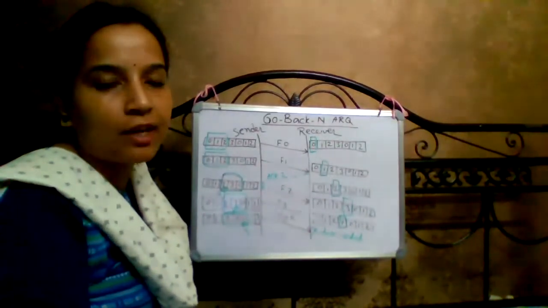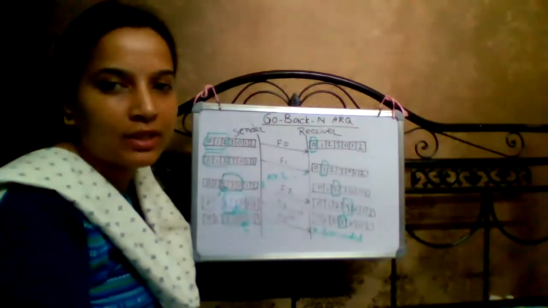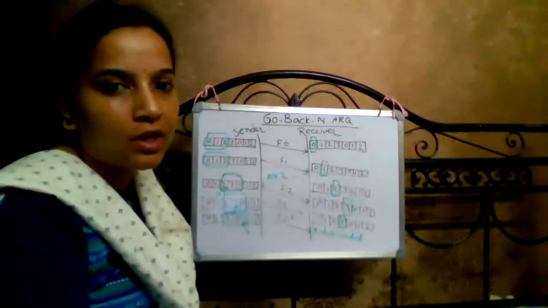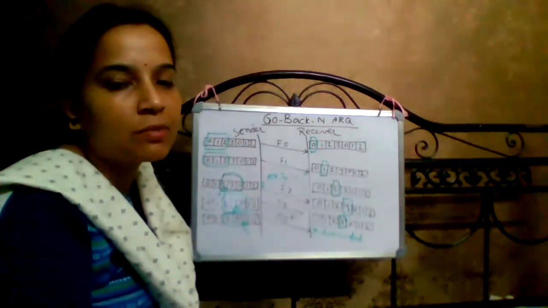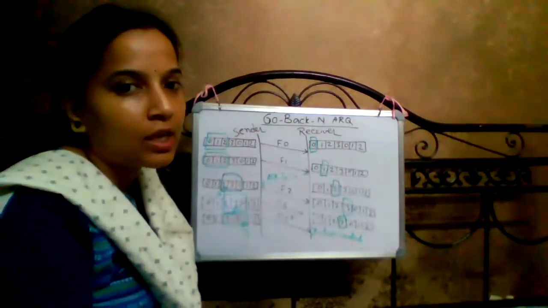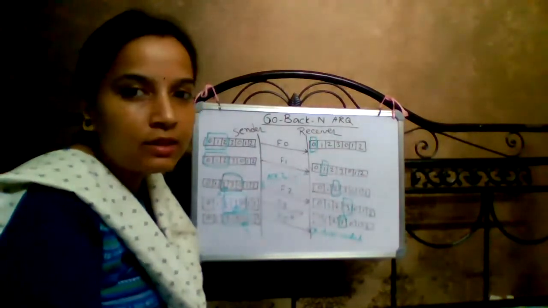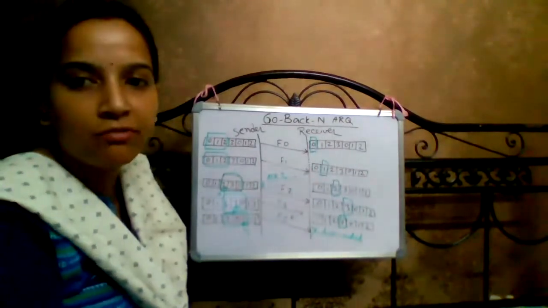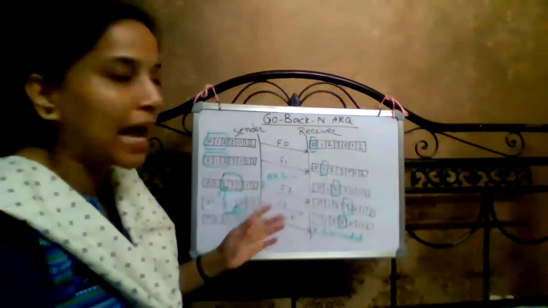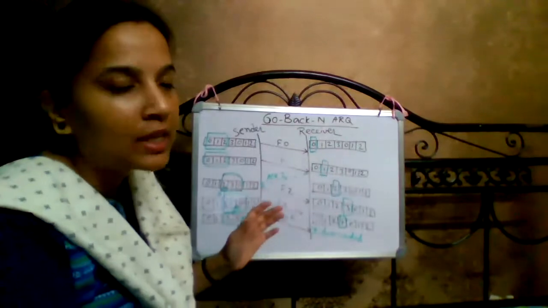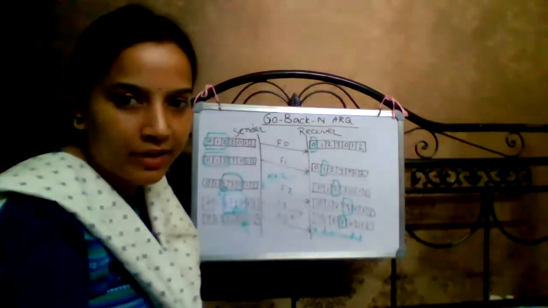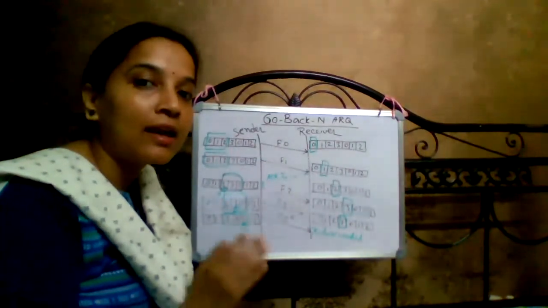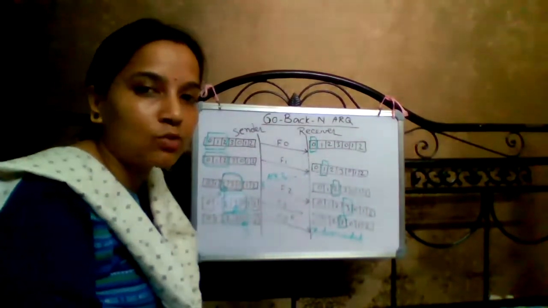If any frame is lost in the medium or a damaged frame is received by the receiver, the receiver just discards the frame. Then, if the acknowledgement is not received within the time set for a particular frame sent, the sender resends the same frame again, and all the frames after that particular frame.